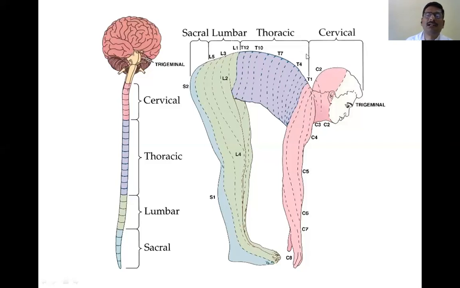The entire trunk is innervated by thoracic segments from T1 to T12, and this is the lumbar segment which innervates these aspects, and this is the sacral segment at the back. It innervates these regions. So accordingly, whenever there is a particular area where a particular sensibility is lost, we can attribute it to the particular segment where we can assume the lesion.